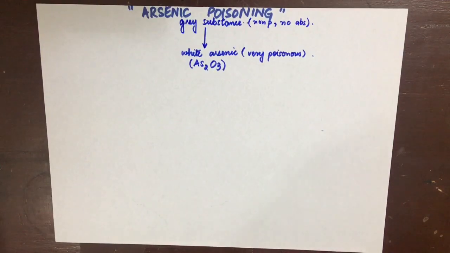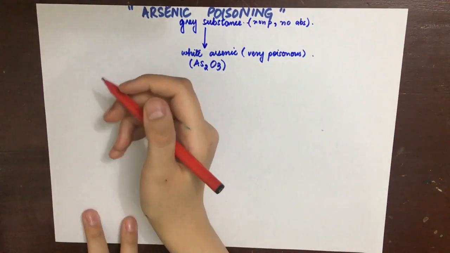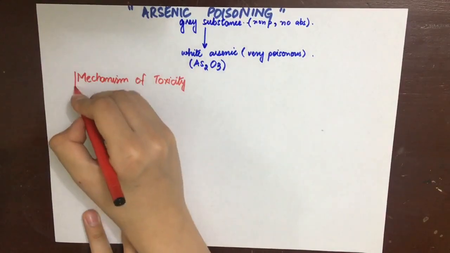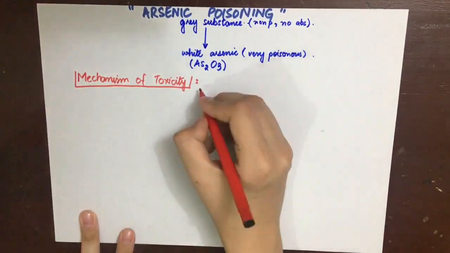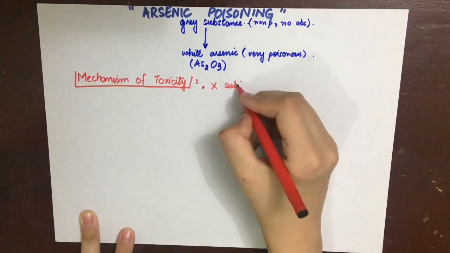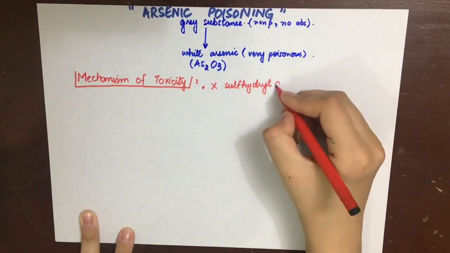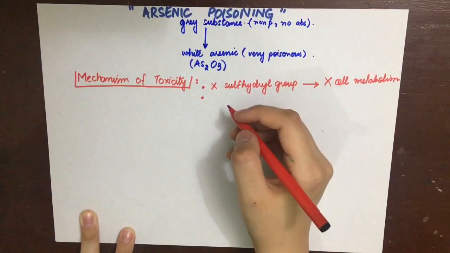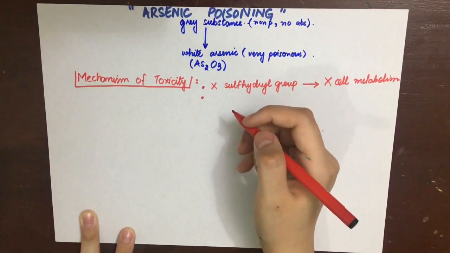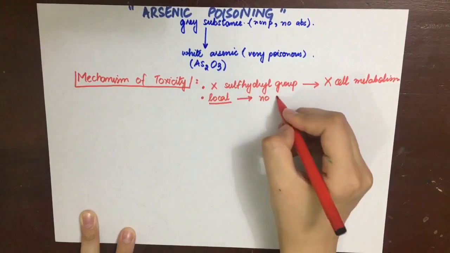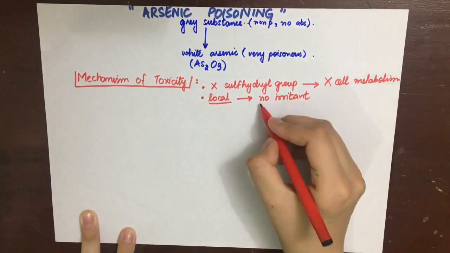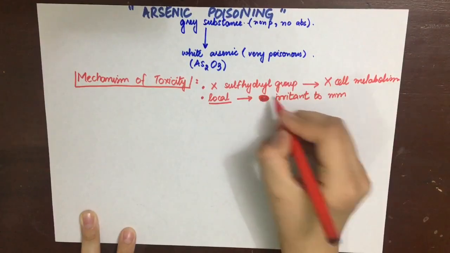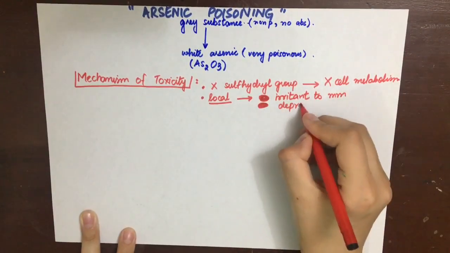Now, the mechanism of arsenic toxicity lies in the fact that arsenic combines with the sulfhydryl groups of enzymes which are basically involved in cellular metabolism. So it inhibits these enzymes and inhibits cell metabolism. And locally it has the same effects that an irritant poison would have, because it is an irritant poison. It also depresses the nervous system.